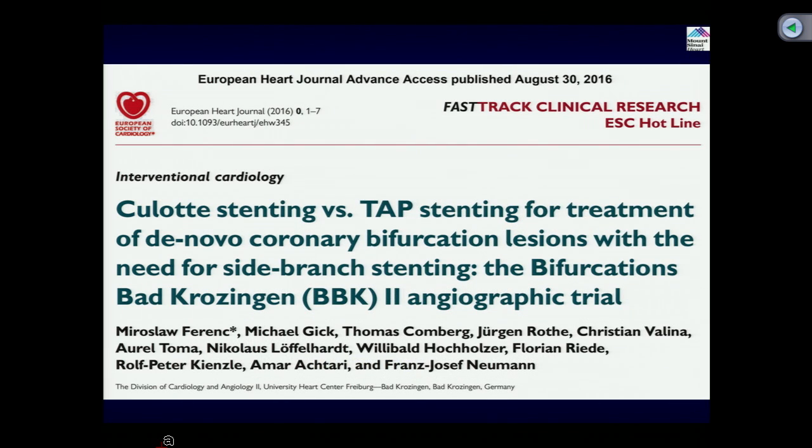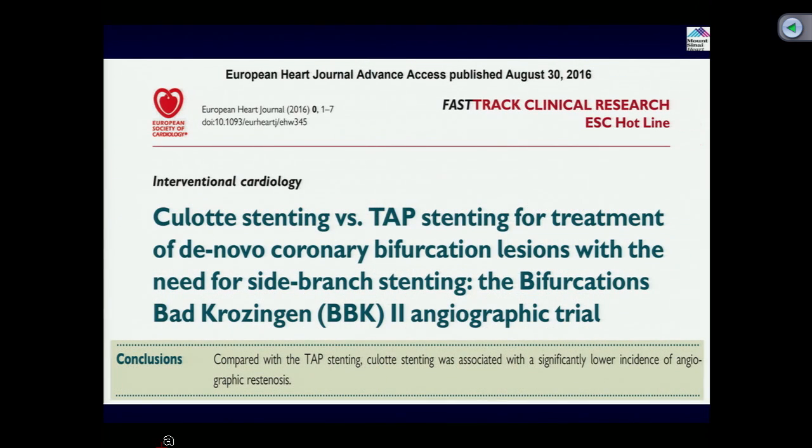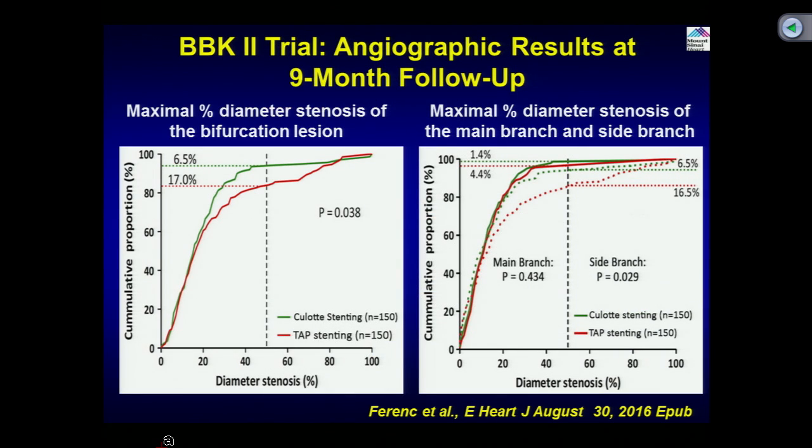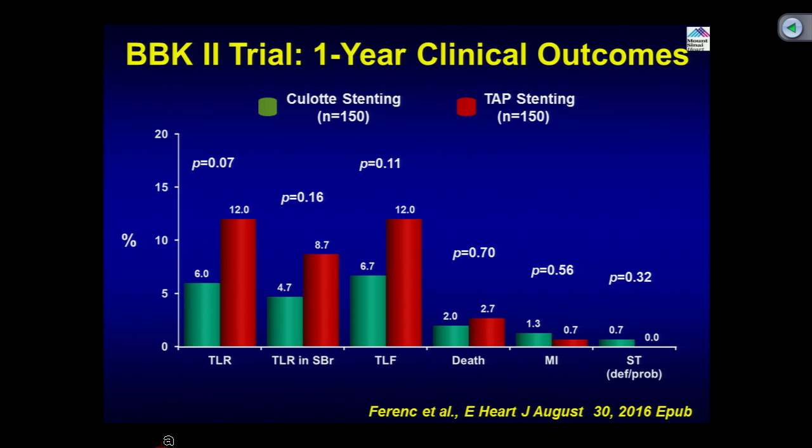So, the second is the culotte stenting versus the TAP. Another trial, called BBK2 from Germany, was an angiographic study at 9 months to show which technique is better, culotte versus TAP. Remember the TAP is that you put a stent in the main vessel and bring a stent from the side branch into the main vessel, then do a kissing balloon dilatation. It showed that the culotte had a lower residual stenosis, 6% versus 17% overall.